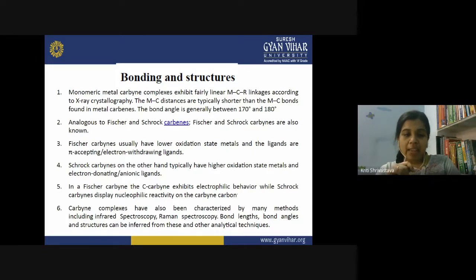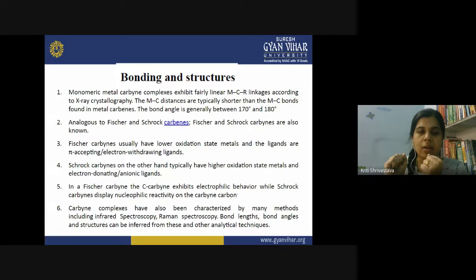Because they are not able to accept electrons, rather they are looking for positive charge, since they are more of a donating nature. They need to donate electrons, so they look for metal atoms having a high oxidation state, high positive charge, and they display nucleophilic character on the carbyne carbon.